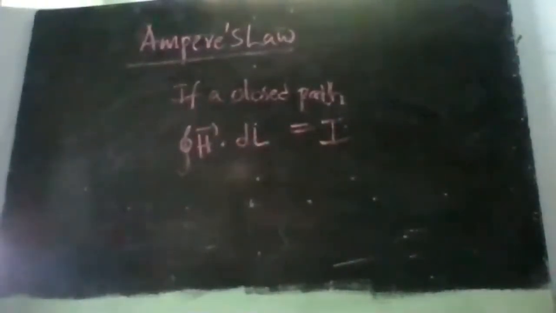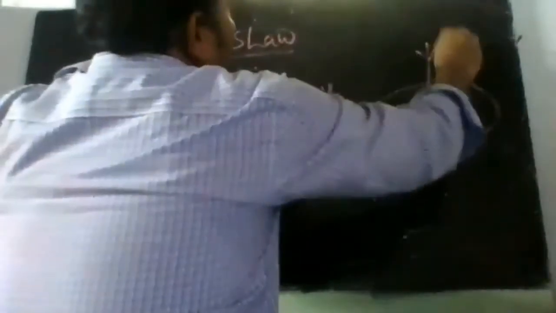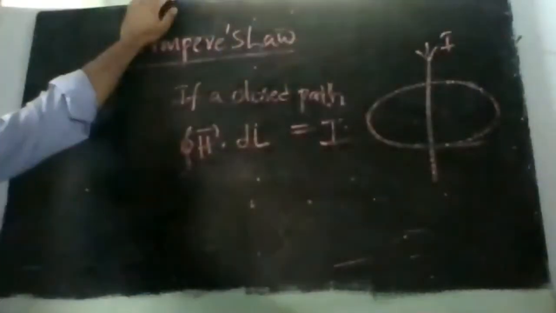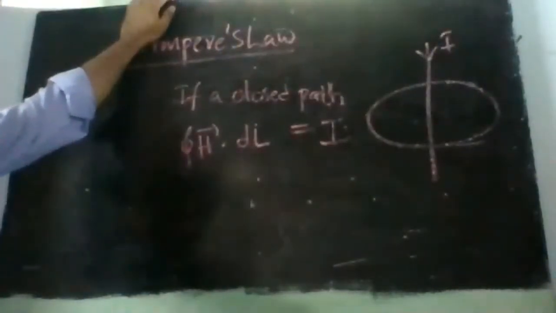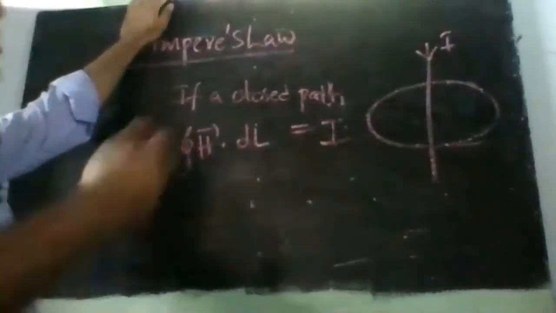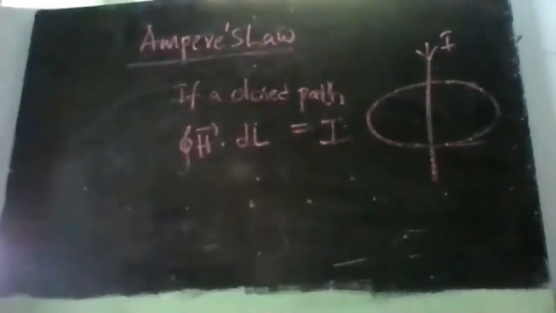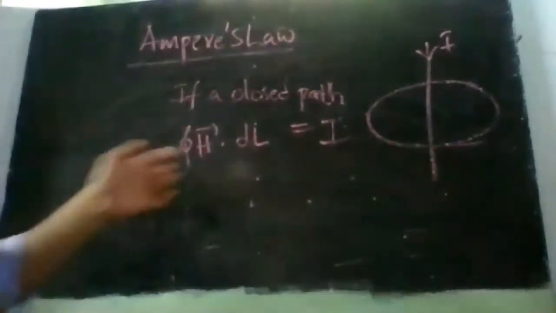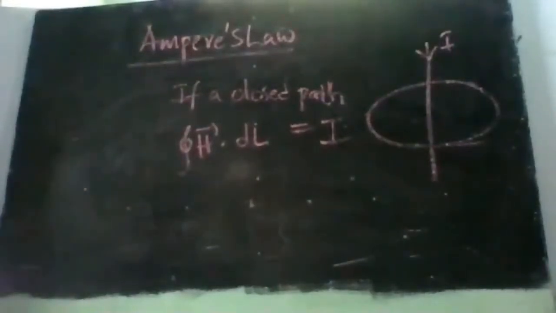We can define it in another way. If I have a current carrying conductor with current I, I may not know the value of I, or the value of I can be obtained. If I know the value of I, I can calculate H bar, and vice versa.